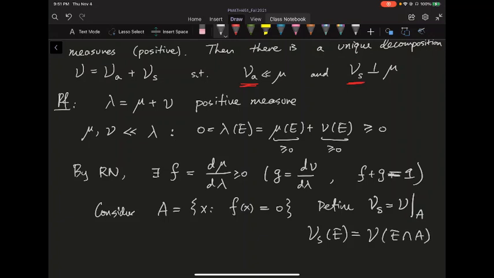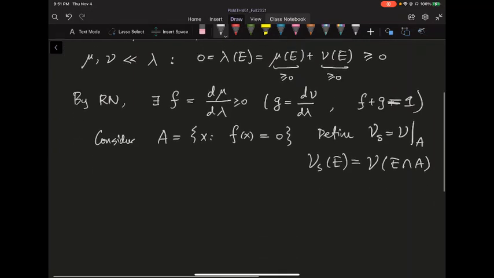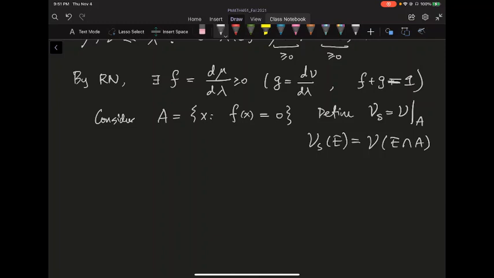Okay, so I'm restricting myself to the set A. I want to show that's the singular part, or mutually singular part, to mu. And the rest of them are basically, let's call it B. So B is just the A complement, so that's whenever f of x is strictly greater than 0. Intuitively, that's the part where the lambda measure has some contribution from mu. It may have some contribution from nu as well, but we don't care.